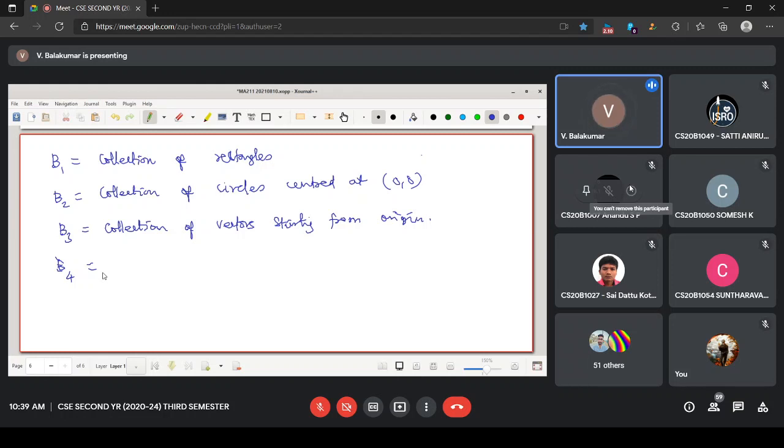Try something. Collection of vectors starting from origin. What course did you study last semester? Differential equations. Very good. Collection of solutions of a particular ODE, you can write y dash equal to y.